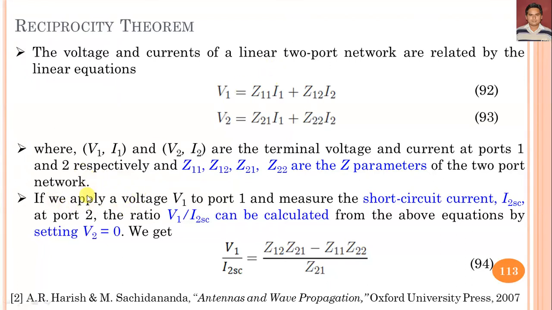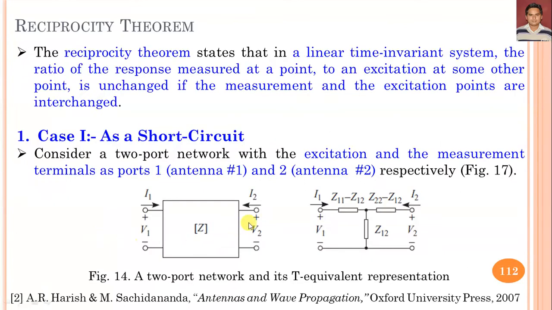If we apply a voltage V1 at port 1 and measure the short circuited current I2SC at port 2, the ratio of V1 upon I2SC can be calculated from the above equations by setting V2 equal to 0. Here you can see, if V2 is equal to 0, it means the voltage drop at terminal 2 is 0, so it is short circuited.